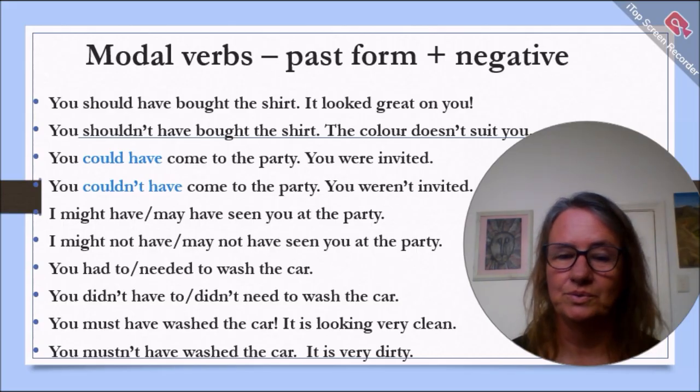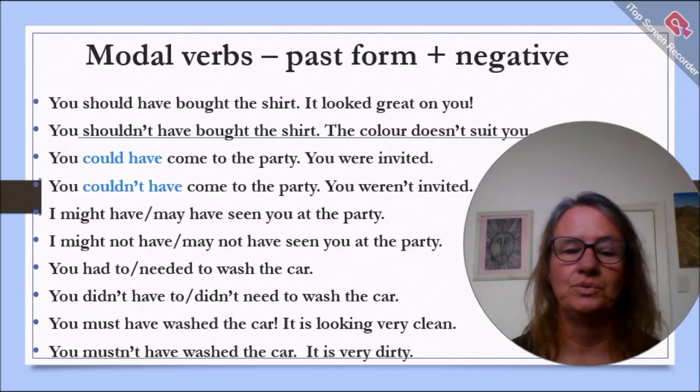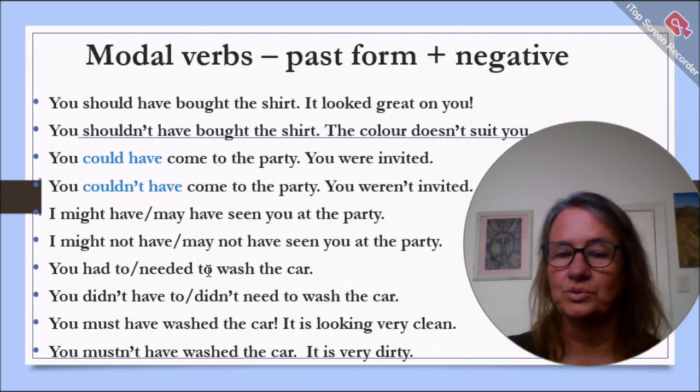You had to, or you needed to wash the car, but you didn't do it. You didn't have to, you didn't need to wash the car. So notice here that when we get the have to, need to, or had to, need to in the past form, when we use the negative, we put didn't. You didn't have to. You didn't need to wash the car.